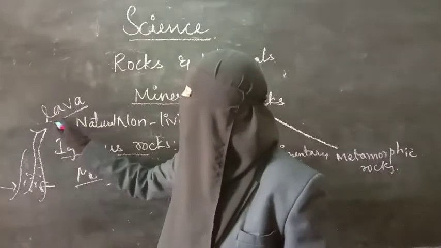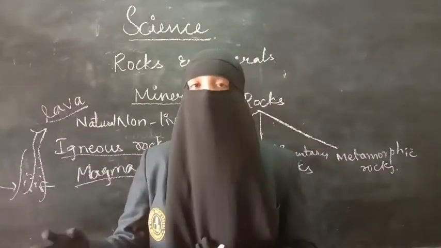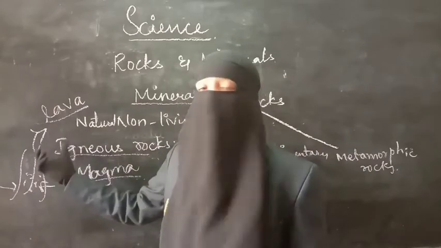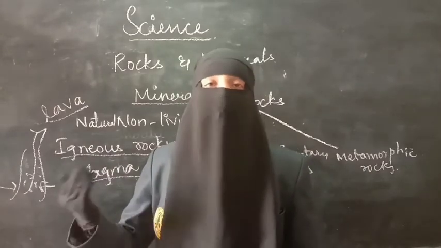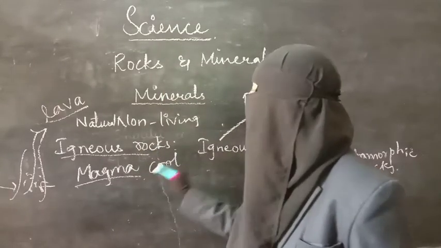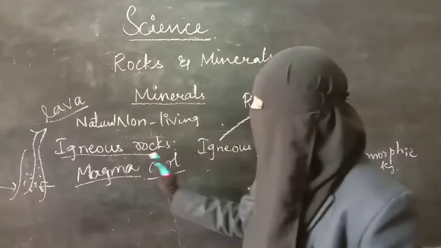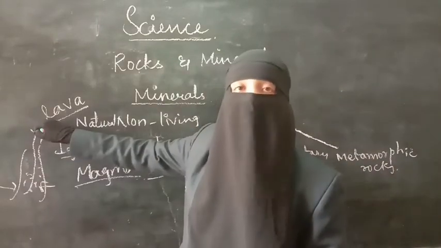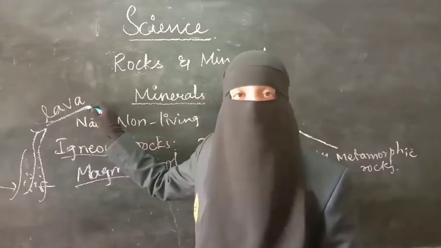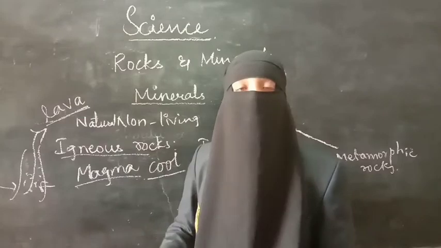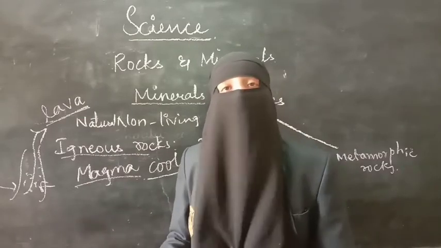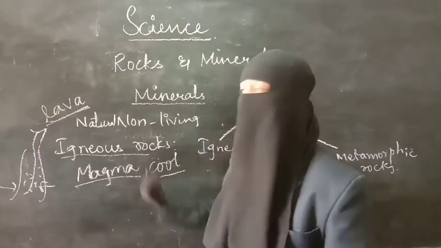This lava will cool down. When it comes out, it is very hot, a hot liquid as we are saying. When this hot liquid comes on the surface, it automatically cools. In the process of cooling, different types of rocks are formed. The hot liquid magma came out of this rock and changed into lava. This lava will flow here and there, and based on how much time it takes to cool down, we have different types of igneous rocks.